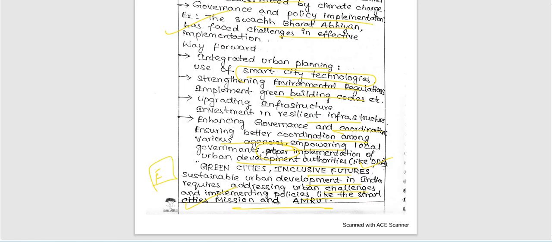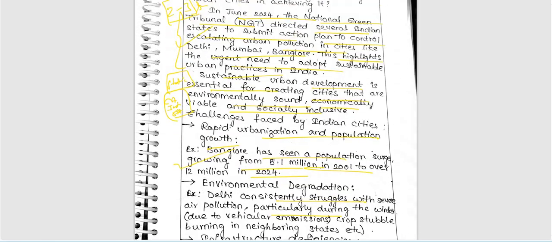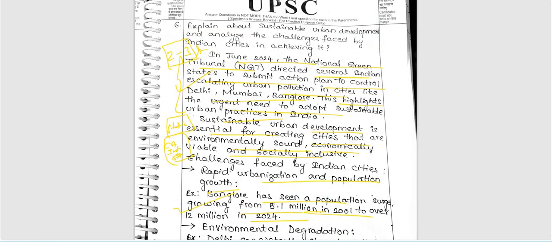Very good. Next, in the answer, one thing was missed here. What is that? After completing the introduction, you have written only one definition. But what is the question tag here? Explain.